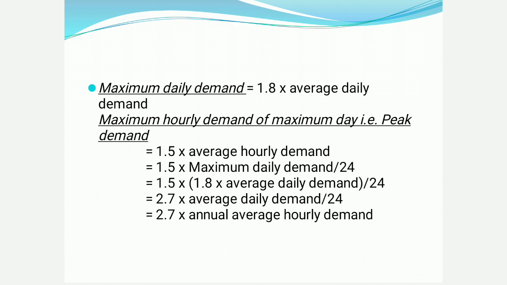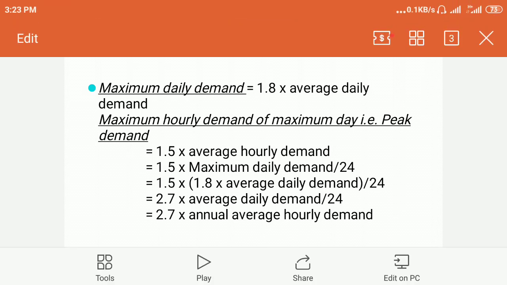Okay. The second is maximum hourly demand or the peak demand. It is nothing but 2.7 times of annual average hourly demand, or 1.5 times of average hourly demand. So average hourly demand is equal to maximum daily demand divided by 24, a day divided by 24 hours will give you a single hour. And maximum daily demand is equal to 1.8 times of average daily demand. So with this calculation you will arrive at the maximum hourly demand or the peak demand as 2.7 times of annual average hourly demand.